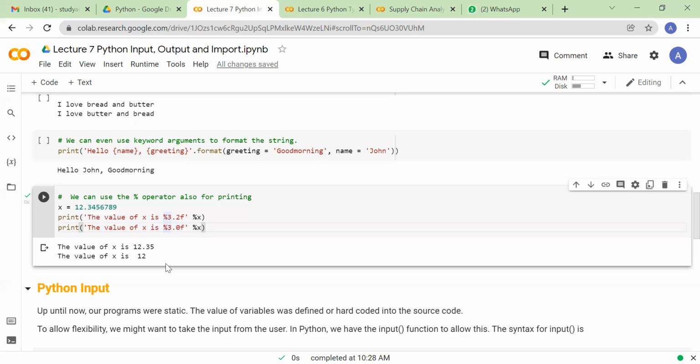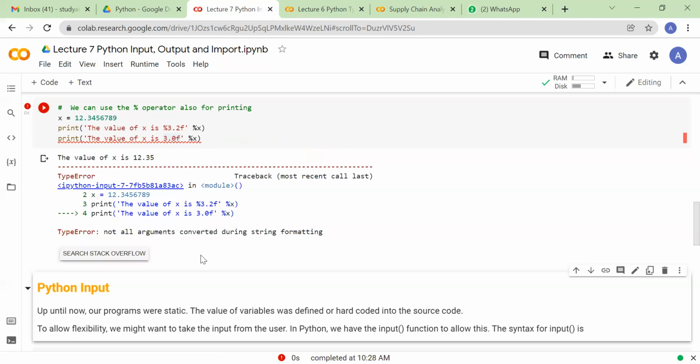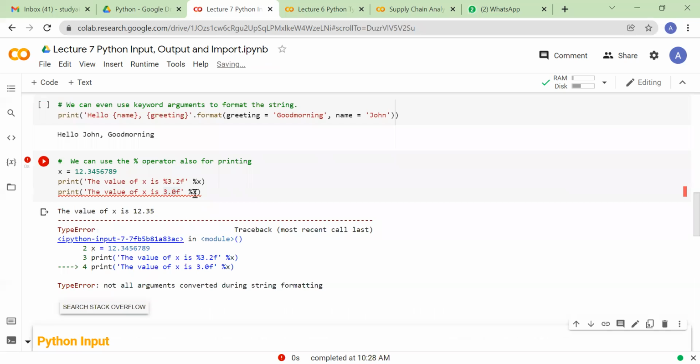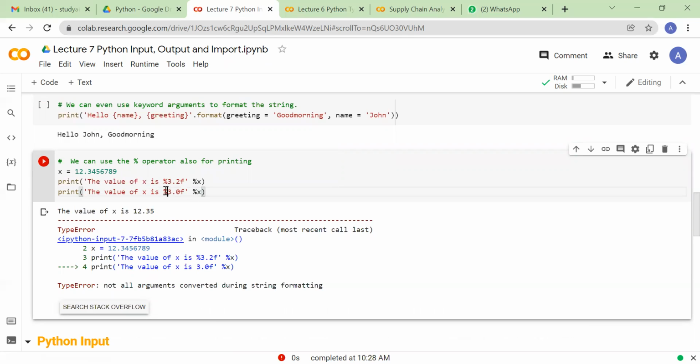I mean, it will print, but how will your system understand that this x value should be printed here? Let me show you. Right, it will not understand that this variable x value has to go here. So that is the reason this percentage is required. This percentage is saying that this particular variable value should go here.